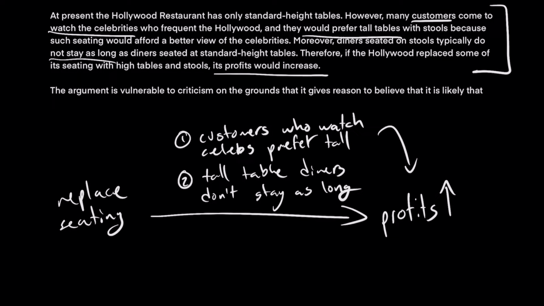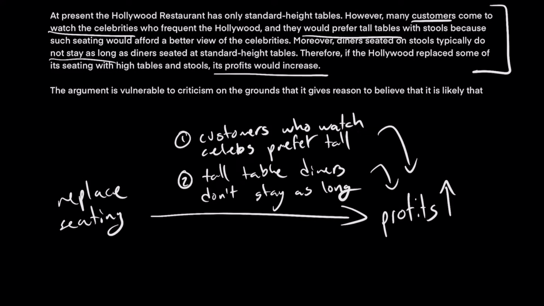So that makes sense. The second one, tall table diners don't stay as long. If a diner doesn't stay as long, you can get more diners through the doors of your restaurant. You can serve more diners every day, and essentially you can make more money because you have more customers within the day. So that also makes sense.